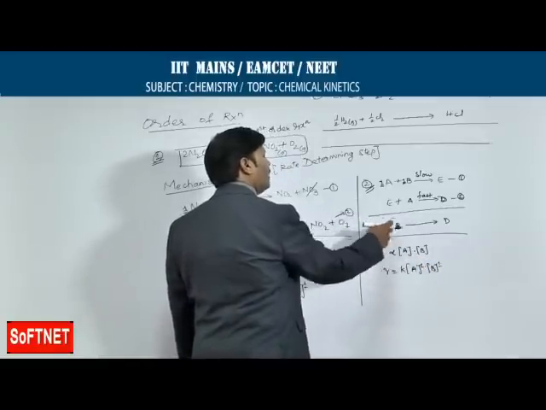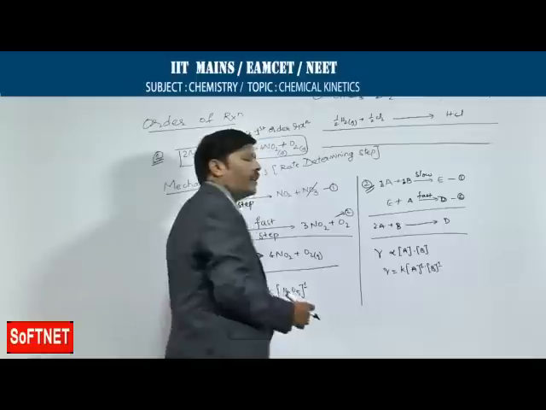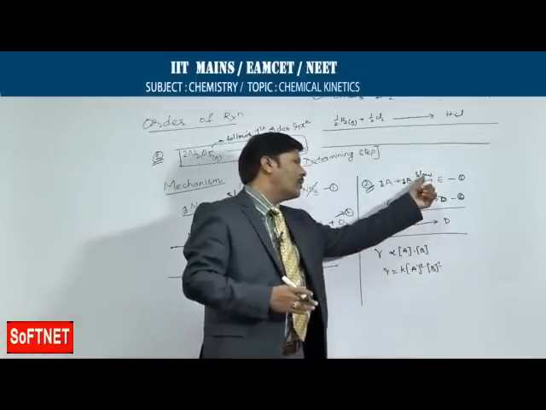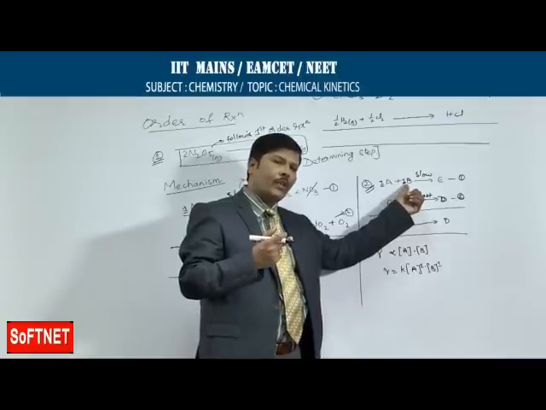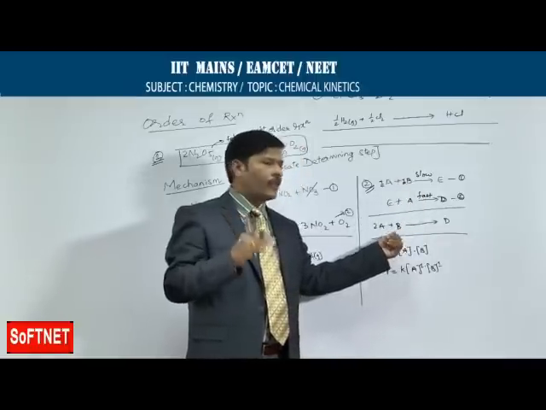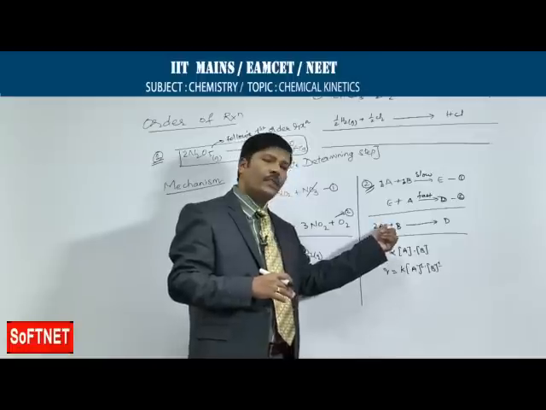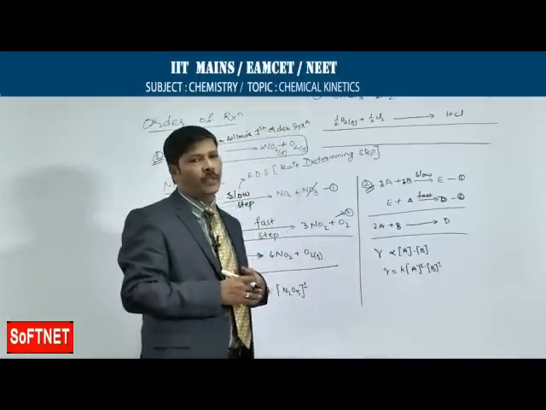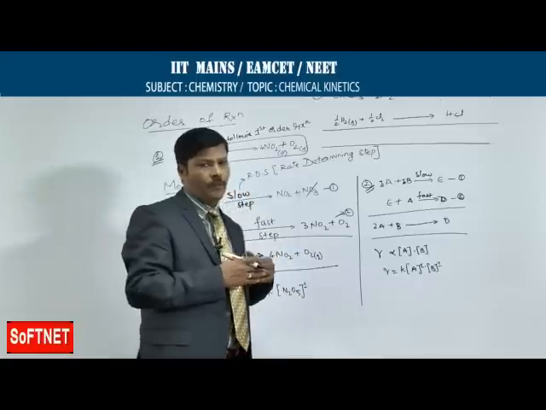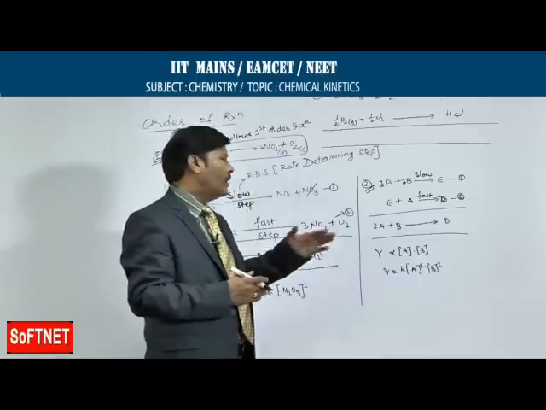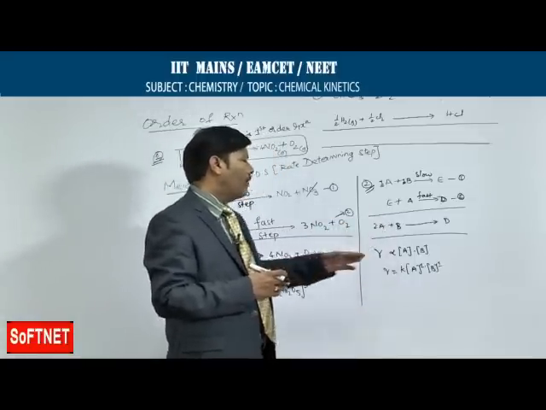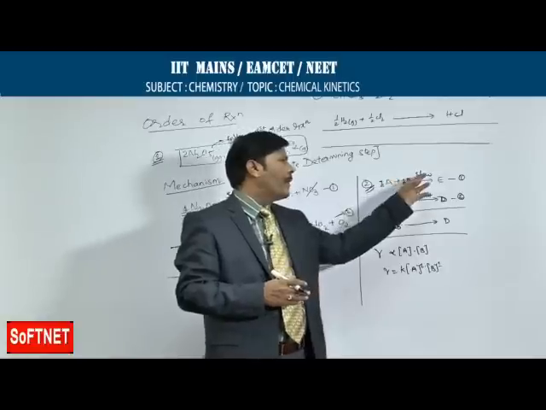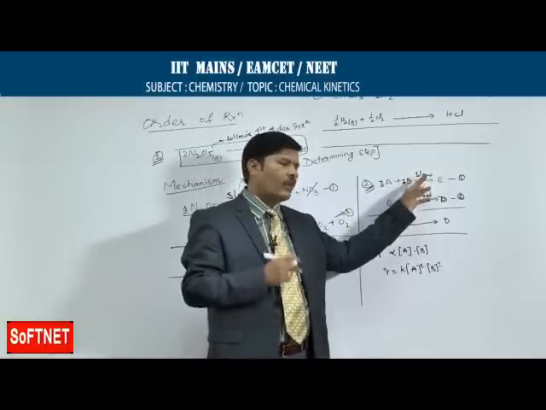But if you take the final equation after adding the 2 equations, it appears to follow third order. That is wrong; it is only second order, because the order depends only on the slow step of the reactant molecules, not the overall reaction. The molecularity of the reaction is 3, but the order of reaction is 2, because molecularity is the number of molecules participating in the rate determining step, whereas order of reaction is the sum of the powers of the concentration terms involved in the rate determining step, that is the slowest step.